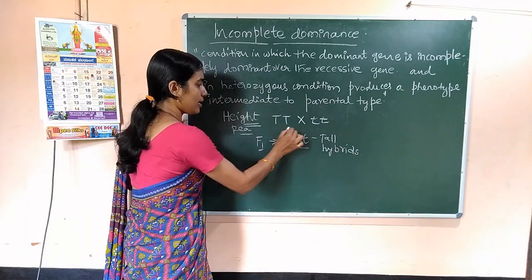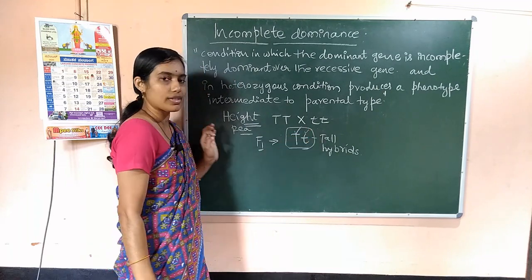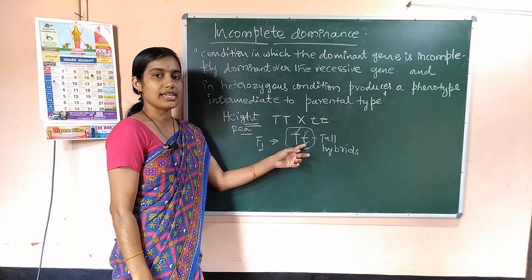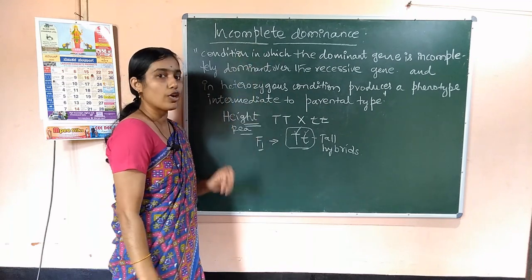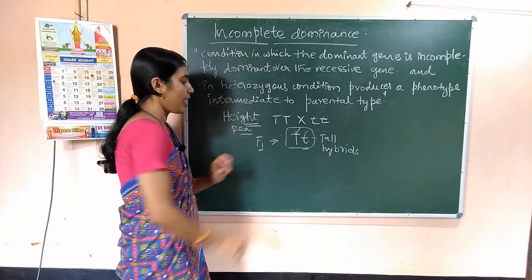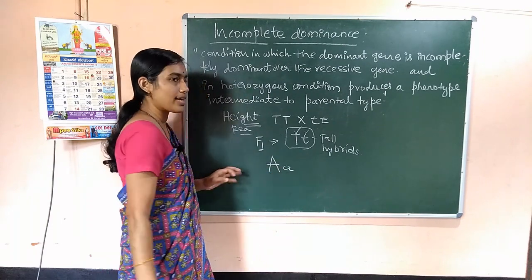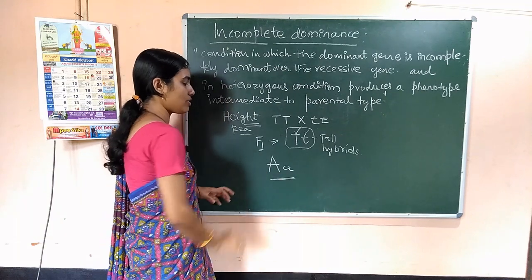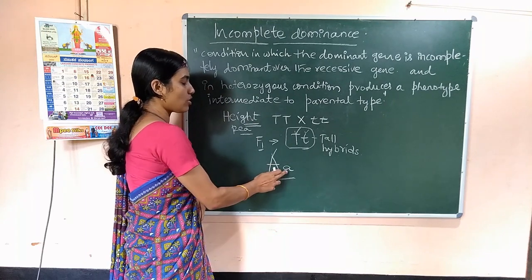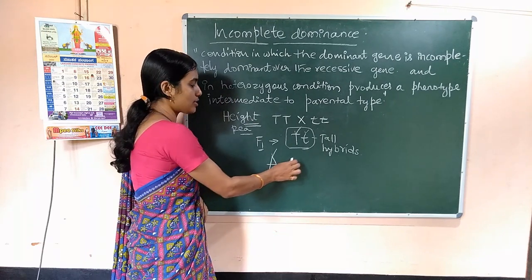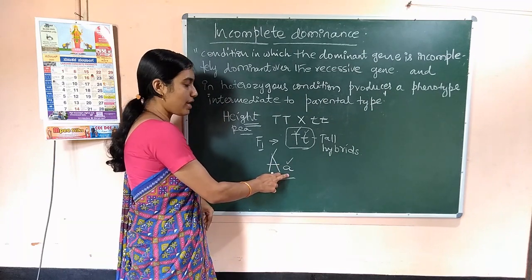That means here the capital T was completely dominant over the small t. But here it's incomplete dominance. If you consider capital A as a dominant gene and small a as a recessive gene, then in the heterozygous condition, the F1 generation, capital A is not completely dominant over small a.